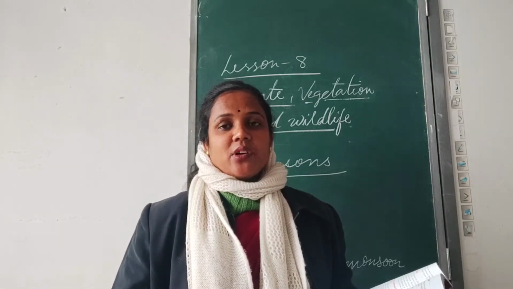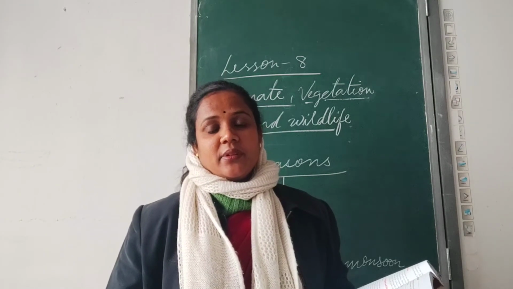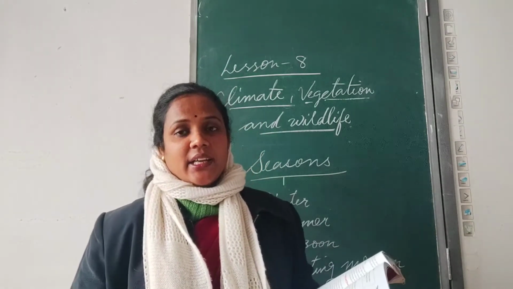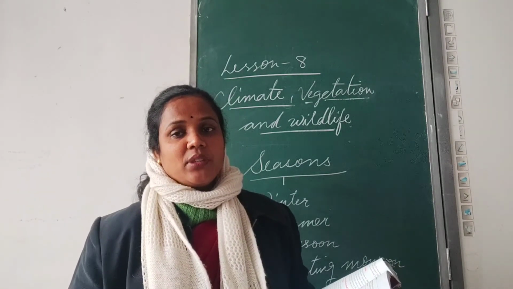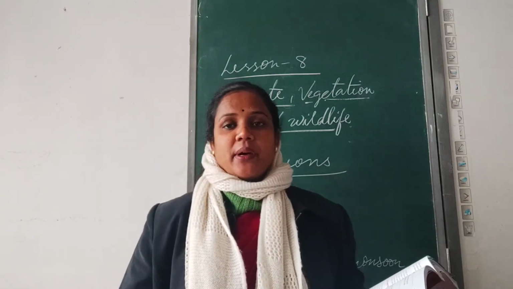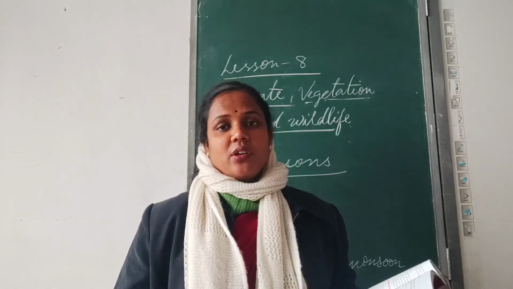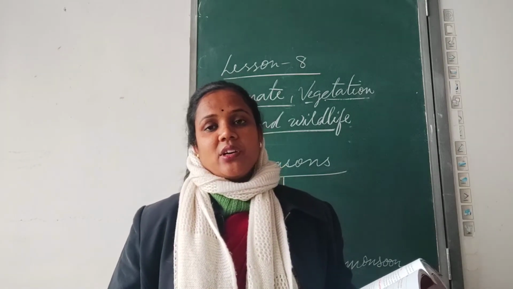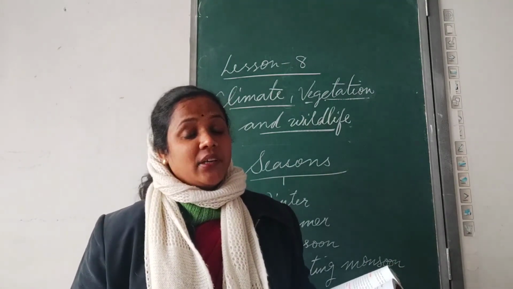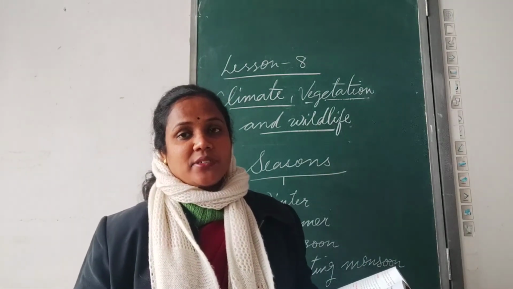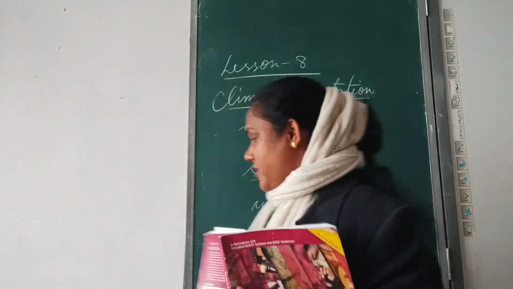And last we have the retreating monsoon, when the monsoon is ending, in the months of October and November. The winds which blew from the southwest return back toward the southeast and help in the rainfall. They pick up moisture from the Bay of Bengal and help in the rainfall in Andhra Pradesh and Tamil Nadu, even in parts of Karnataka. Alright, so this is about the four seasons.